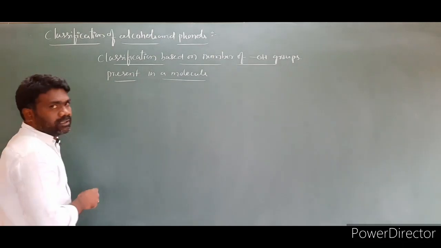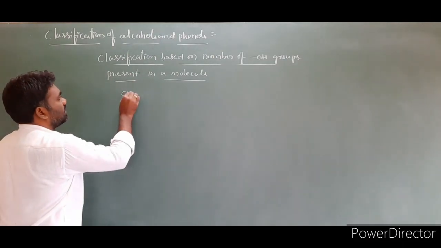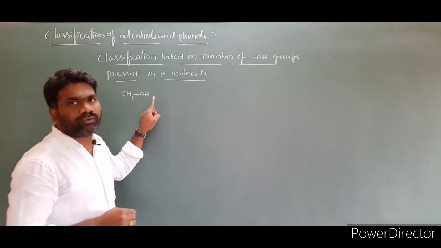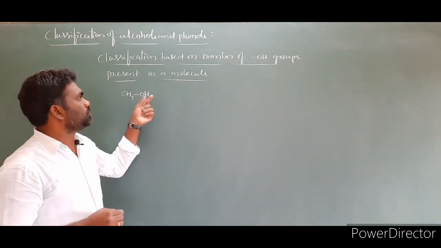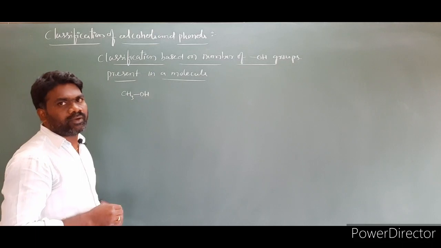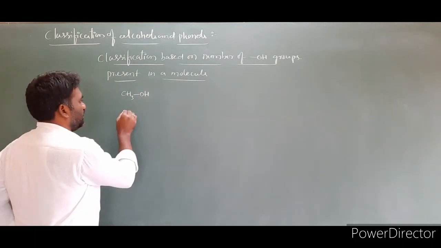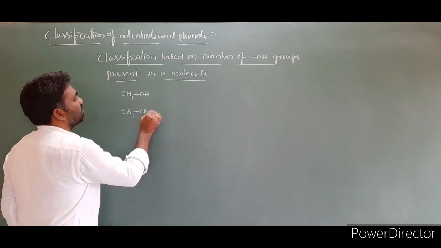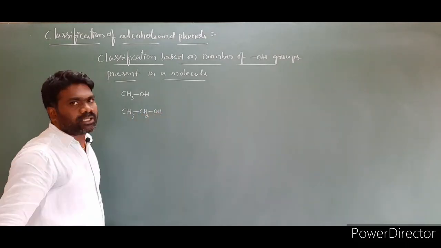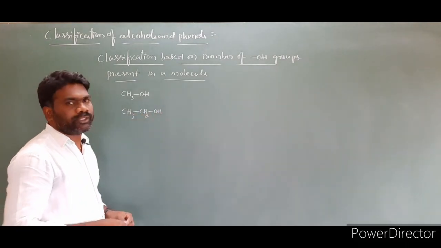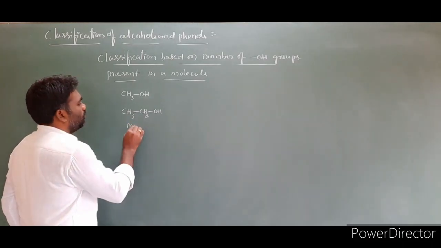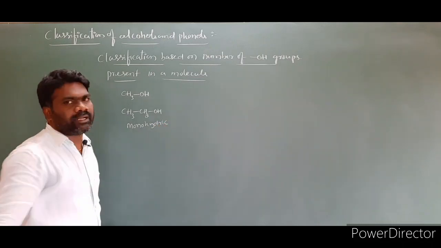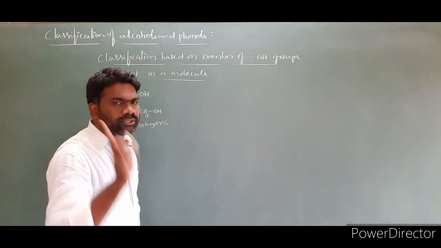Look into the first, alcohols. So I am taking CH3OH. If you look at this molecule, this alcohol contains only one OH group. The number of OH groups in the molecule is only one, so we have to call it a monohydric alcohol. Let us take one more example, CH3CH2OH. This is also a monohydric alcohol. Monohydric, they contain only one OH group.